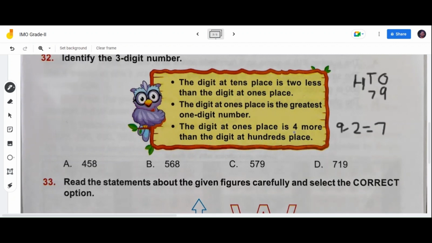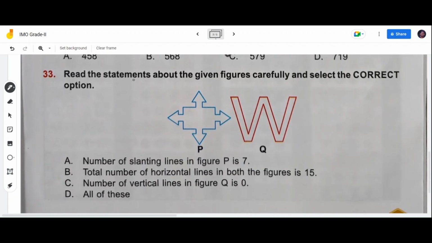The digit at ones place is 4 more than the digit at hundreds place. Hundreds place is 4 less than the ones place. 9 minus 4 equal to how much, children? 5. Yeah, it's 5. This is our answer. Our number is 579, children. Let's find out the options. Option A 458 wrong. Option B 568 wrong. Option C 579 is our answer, children. Correct answer is C.